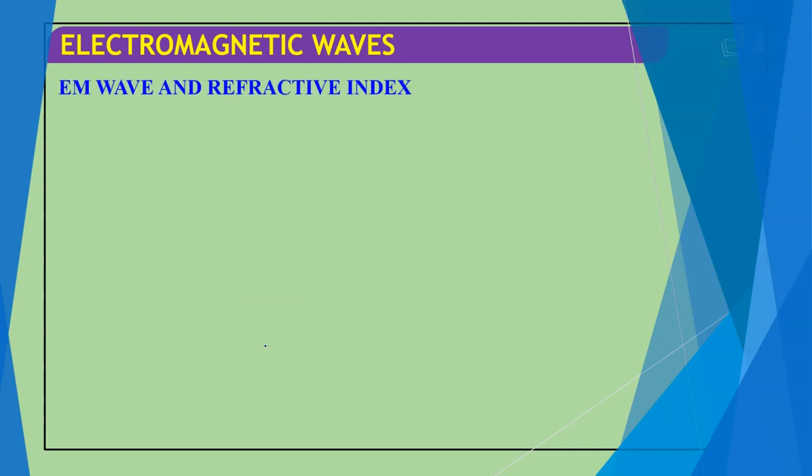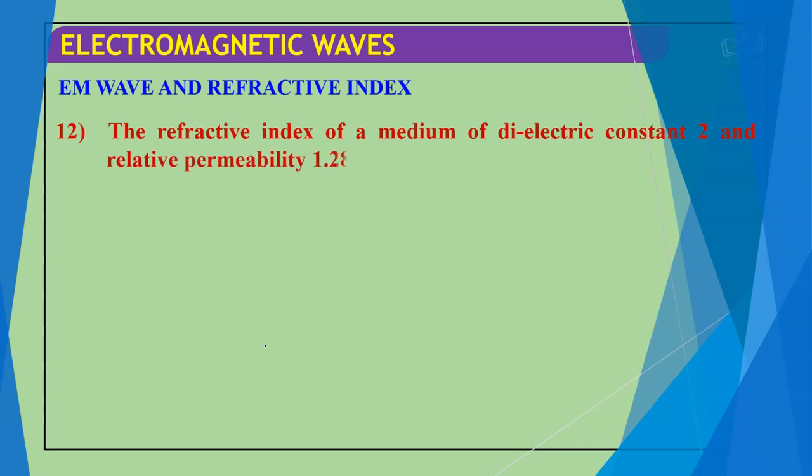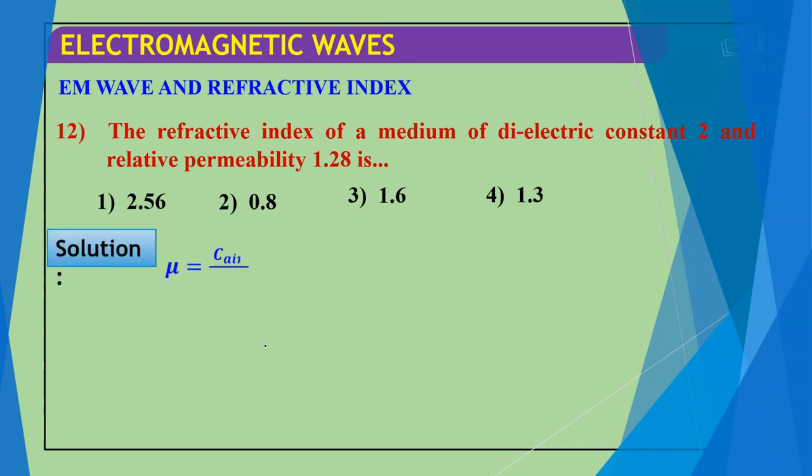Next, EM wave and refractive index based questions. The refractive index of a medium of dielectric constant 2 and relative permeability 1.28 is: 2.56, 0.8, 1.6, 1.3. Solution: we have mu is equal to C air by C medium.